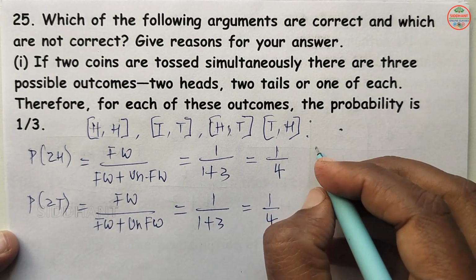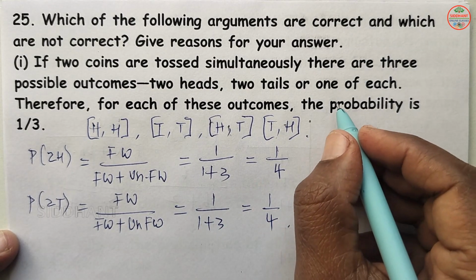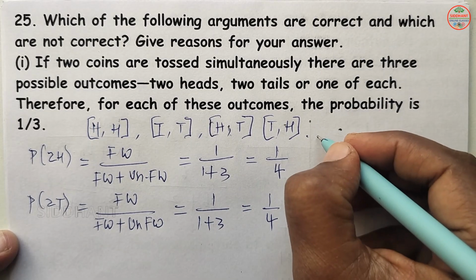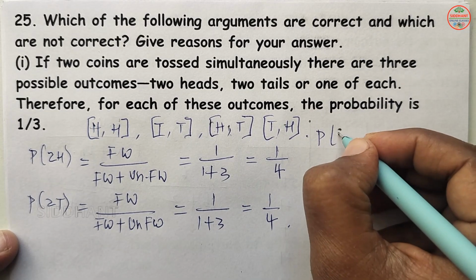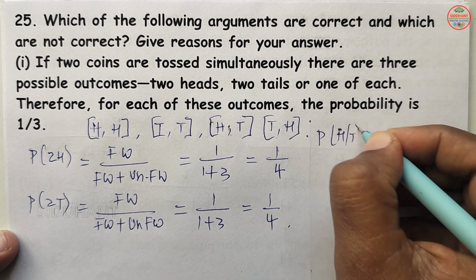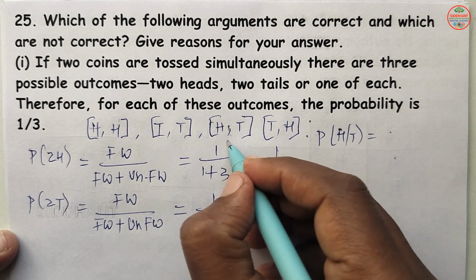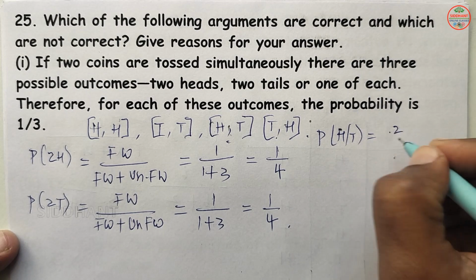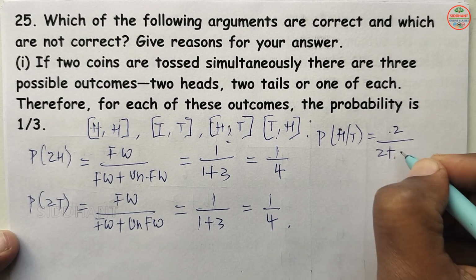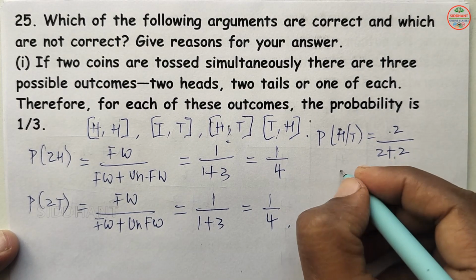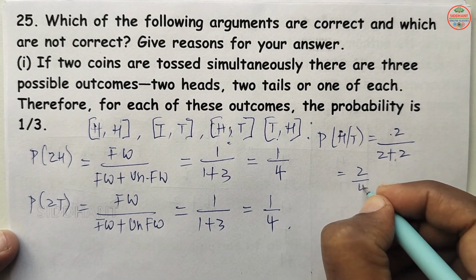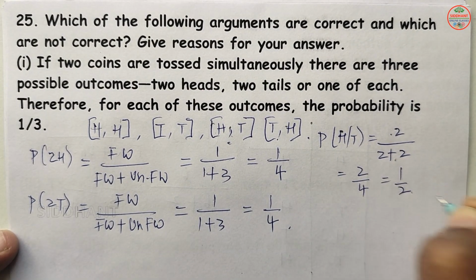If you want to check one of each, then P of either head or tail, favorable ways will be 2 here. So this is 1, this is 2. So 2 favorable ways by 2 plus unfavorable ways 2. So that will be 2 by 4. So that will be 1 by 2 here.